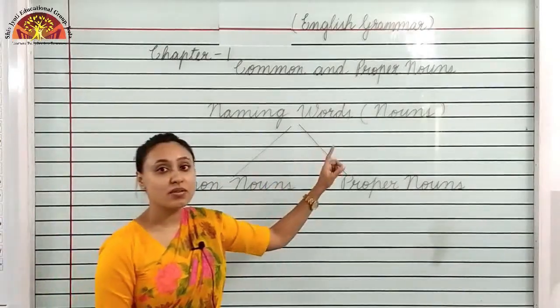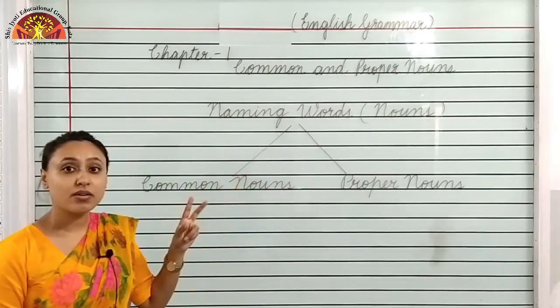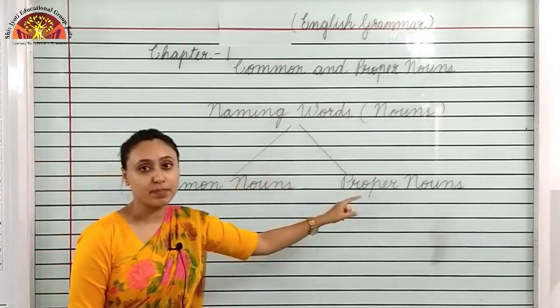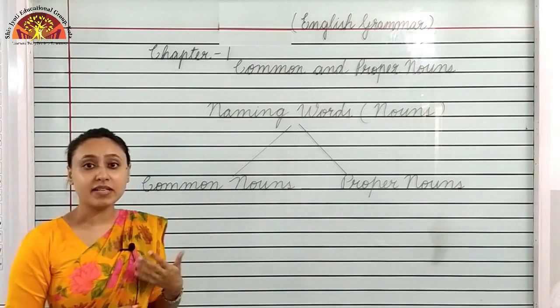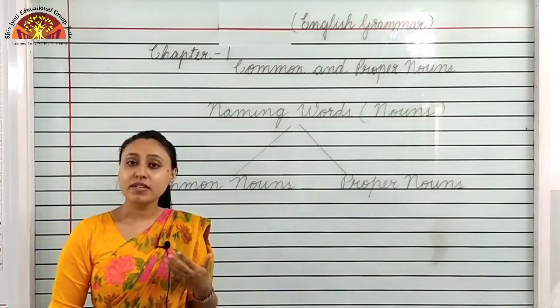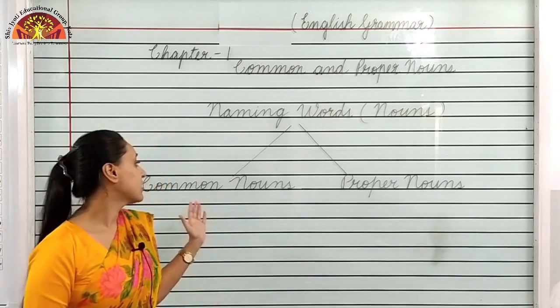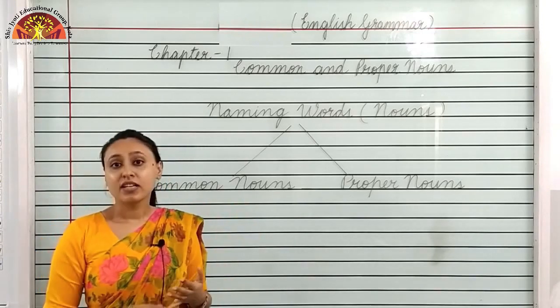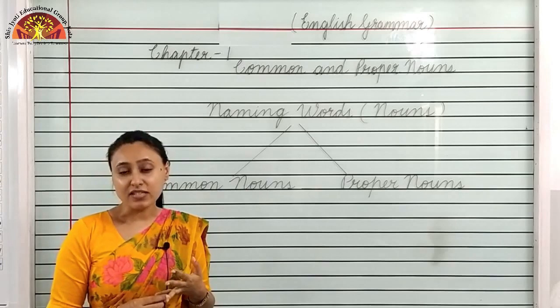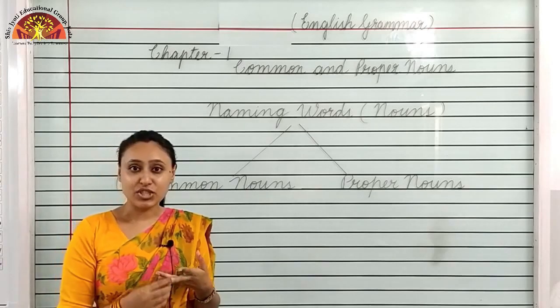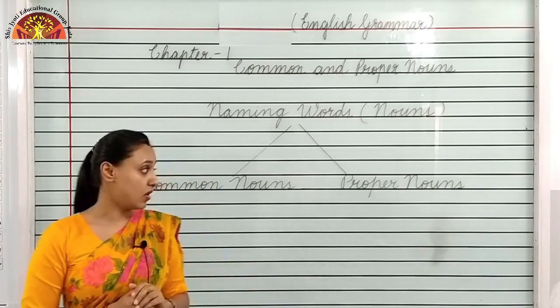Naming words are also called nouns. Naming words are of two types, common nouns and proper nouns. Names which tell names of person, place, animal and things which are in general are called common nouns, like teacher, class, chair, book. These all are common nouns.